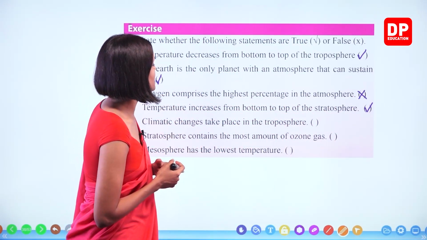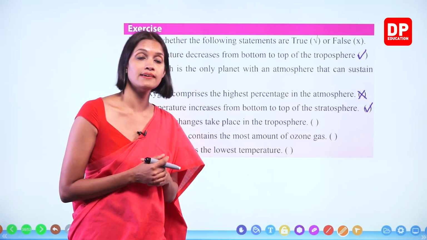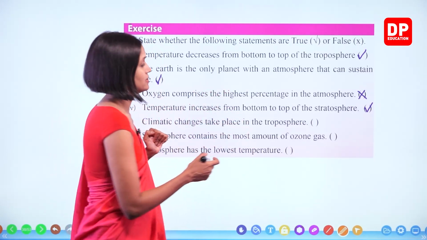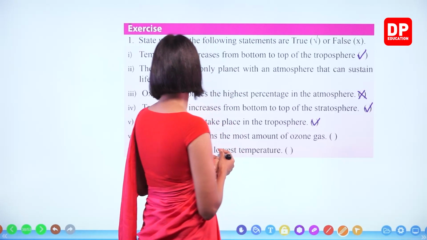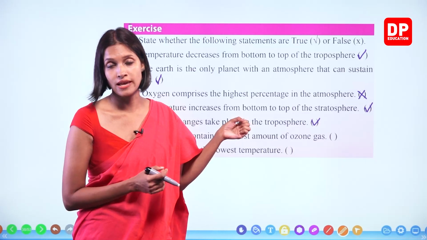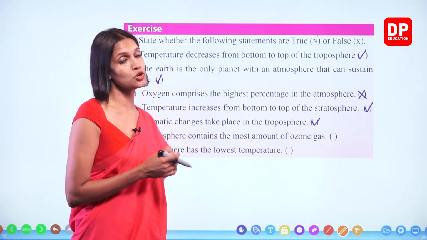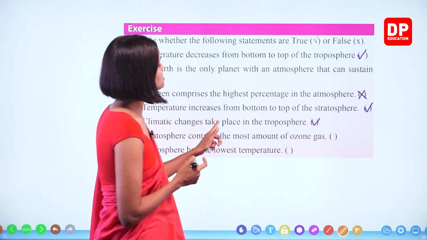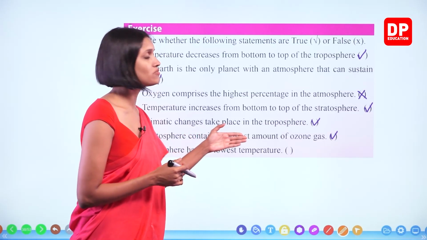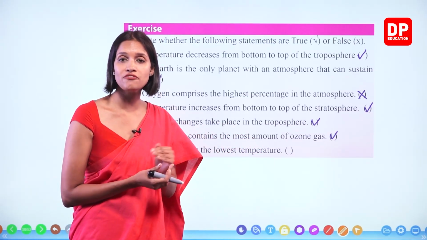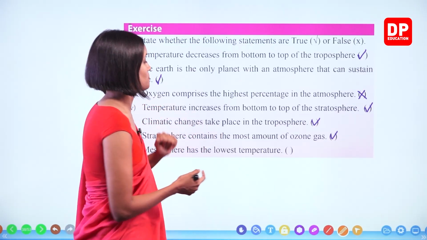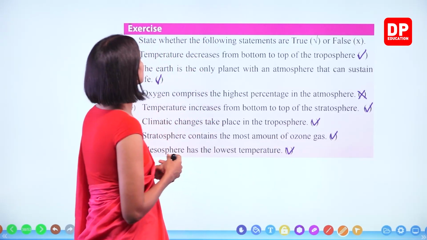Climatic changes take place in the troposphere. Yes, all the climatic changes take place in the troposphere, the lowest layer. That's true. Stratosphere contains the most amount of ozone gas. Yes, that ozone gas is present as another layer known as the ozone layer. Mesosphere has the lowest temperature. Out of the 5 layers of the atmosphere, the mesosphere is the coldest layer, so that is also correct.